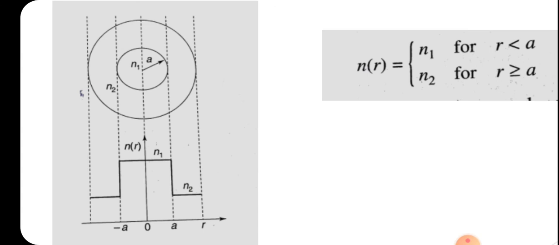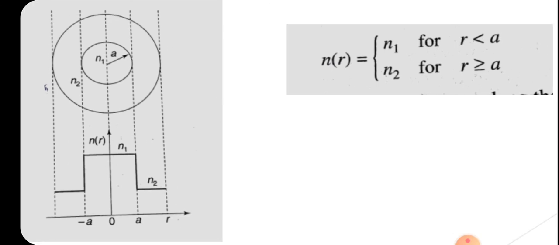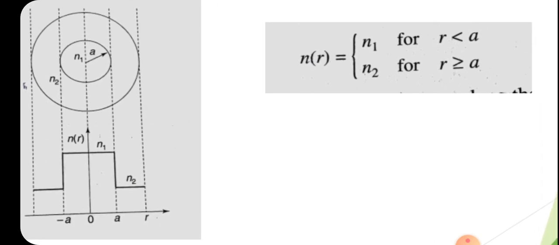Here A represents the radius of the inner circle, or core. We can write the refractive index profile equation as N of R, the refractive index with respect to radius. When R changes, how is the refractive index changing? Whenever the radius is less than A, that means less than the radius of the core, the refractive index will be N1.